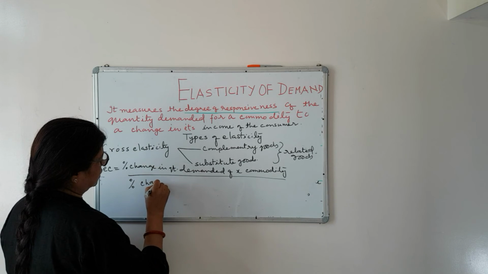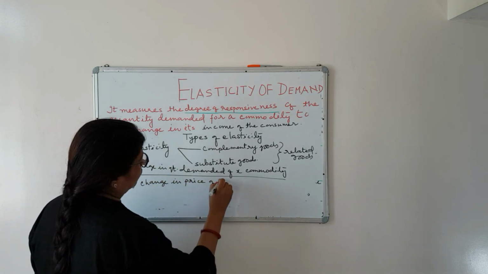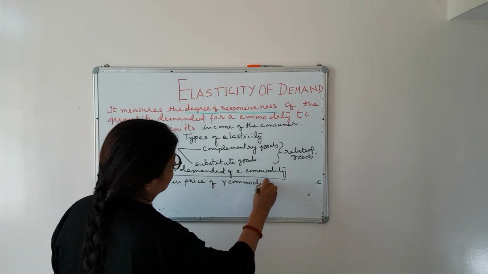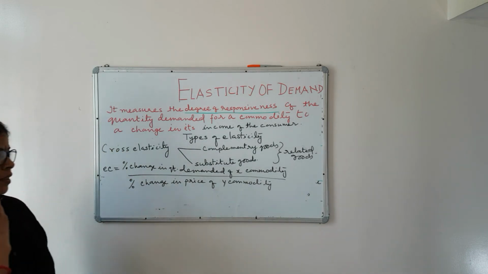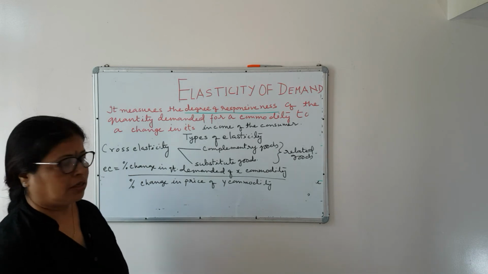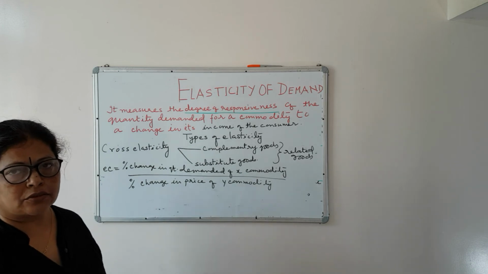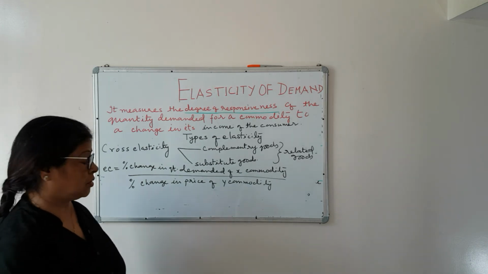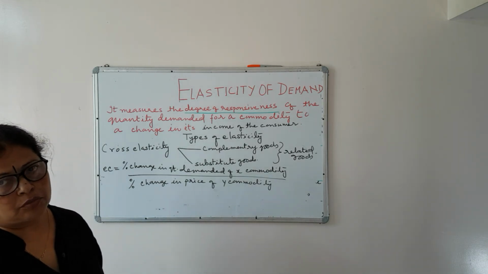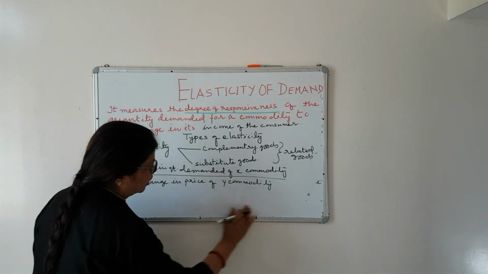So percentage change in price of Y commodity. Here you have to take care of one thing, that quantity demand of X is changing due to change in price of Y commodity. Either these goods are substitute goods or these goods are complementary goods. Both possibilities are there.